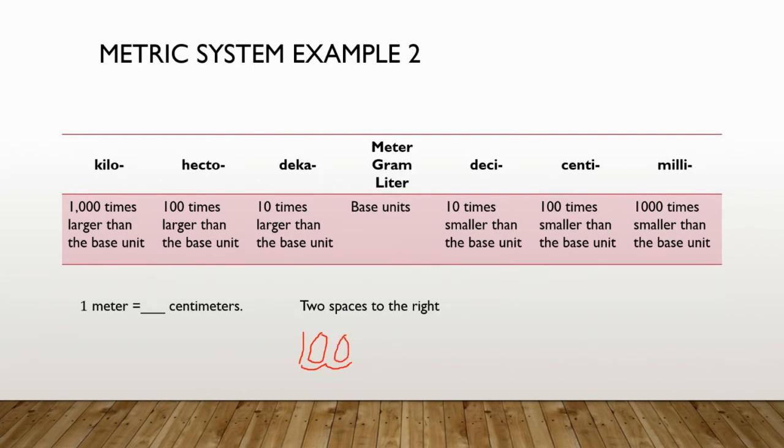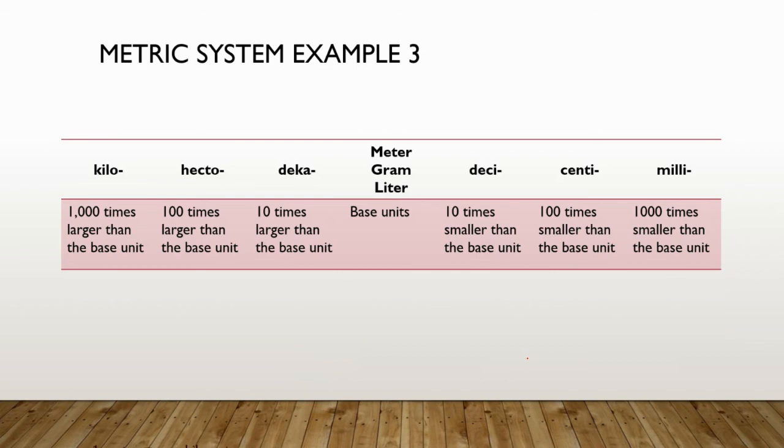So we moved 2 spaces to the right and we get 100. So 1 meter is 100 centimeters. Okay, so that's the second example.